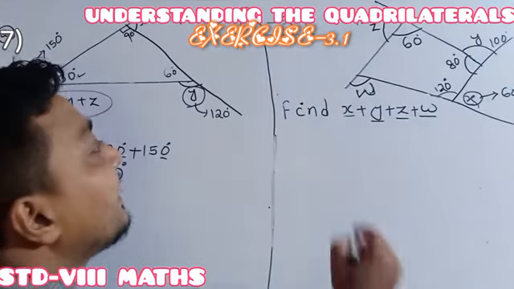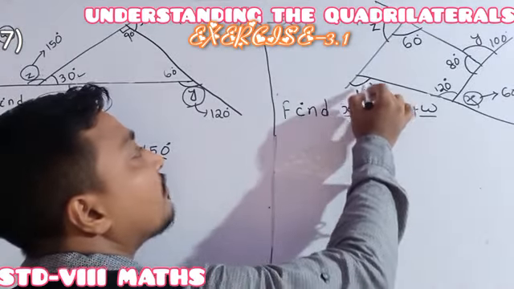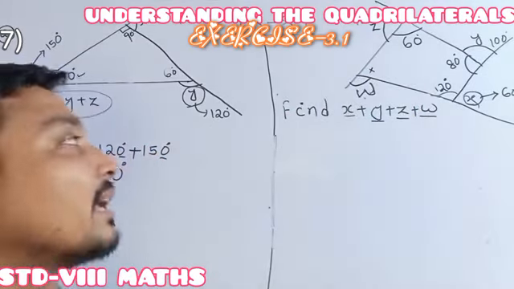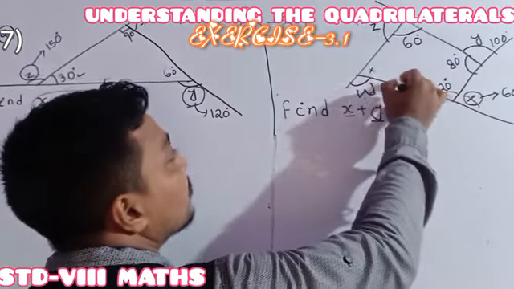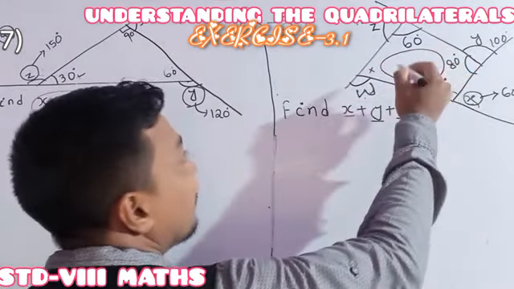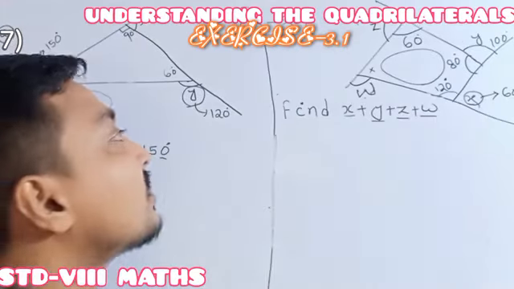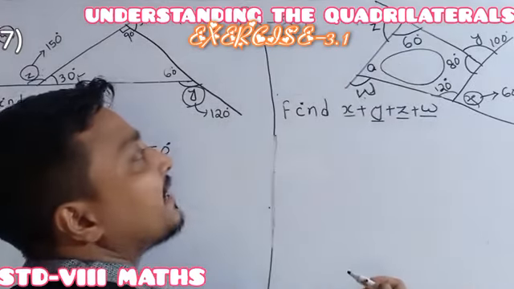Then it is asked that you have to find W. But W means exterior, and its interior is not given. See how to find the interior. Everyone knows the sum of the interior angles of a quadrilateral. Suppose this angle I am naming as A.